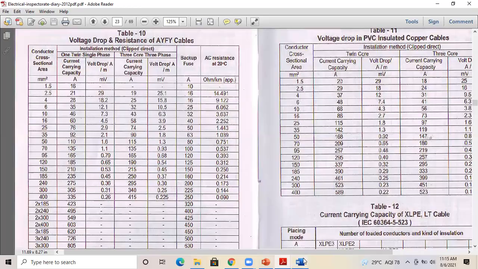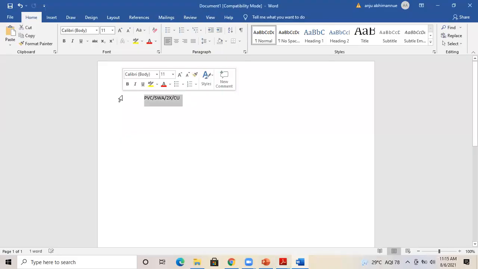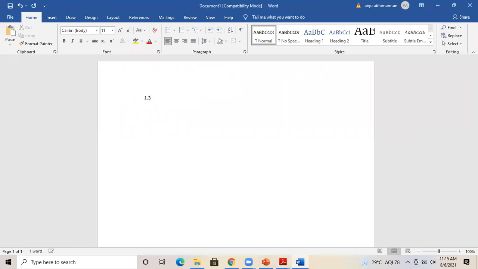Okay, so how you will calculate 1.3 millivolt? You have to convert into volt. So 1.3 divided by 1000. Then multiplying it with 108 and 50. Why I am dividing 1.3 with 1000? Since it is given in millivolt, I have to convert it to the volt. Okay, because we are going to find out the value in voltage only. So 1.3 divided by 1000, you will get the volt value.